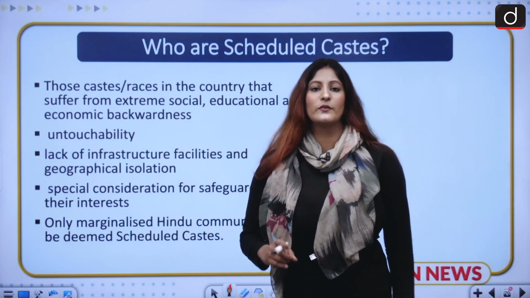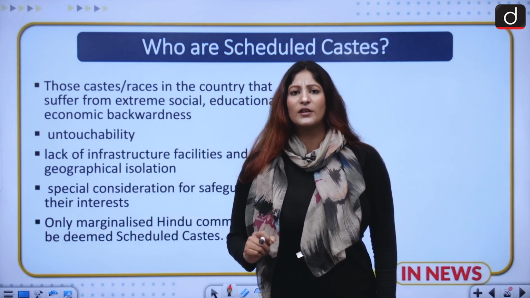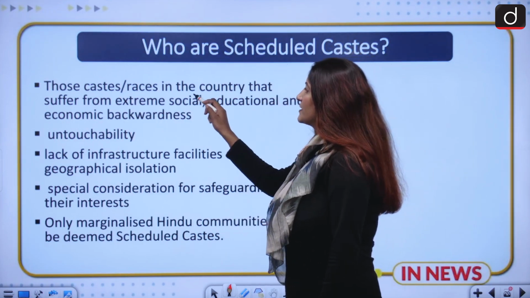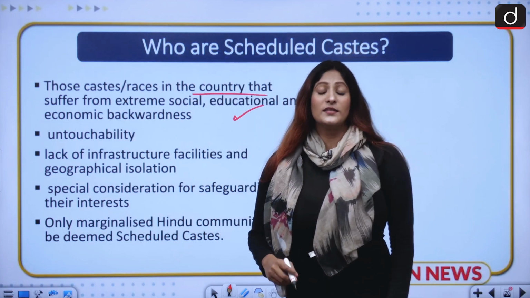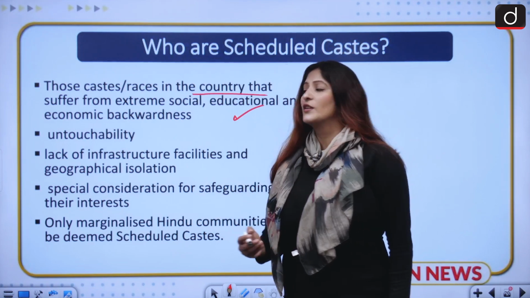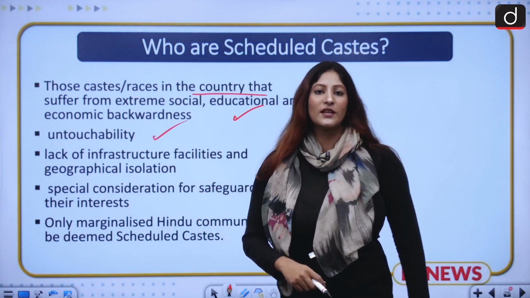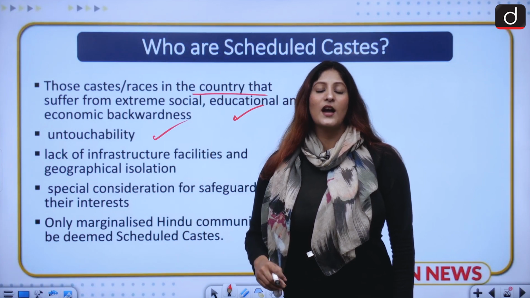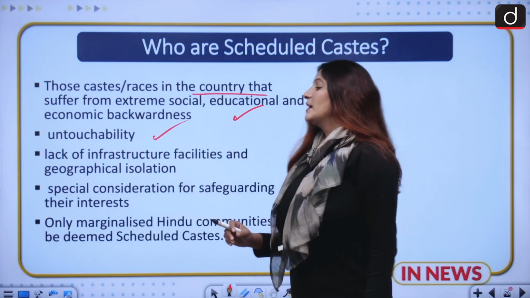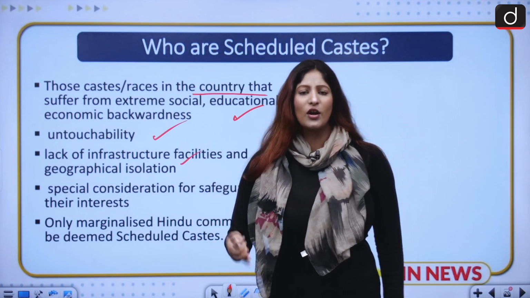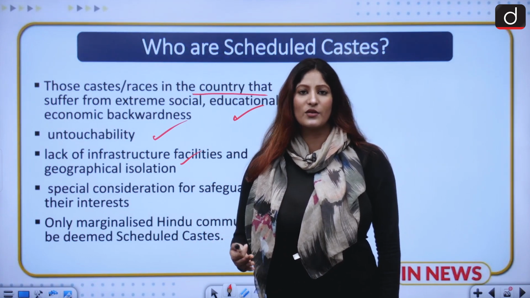Now, as I told you, we are going to use this opportunity to discuss the scheduled castes as well. Who are these scheduled castes? These are the castes or races in the country that suffer from extreme social, educational and economic backwardness because of the age-old infliction of untouchability. Because of this systemic approach towards these races in the form of untouchability, they were lacking in many kinds of infrastructure: economic infrastructure was not provided to them, and social infrastructure for the betterment of their personalities was also not provided to them.